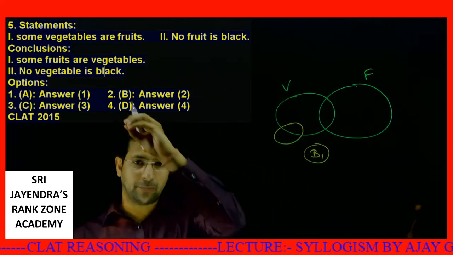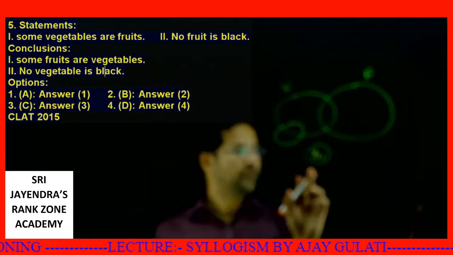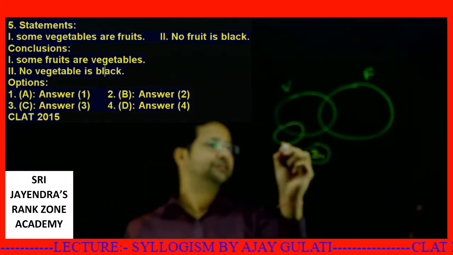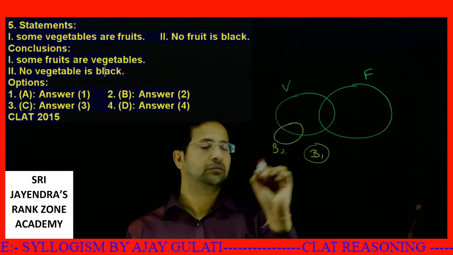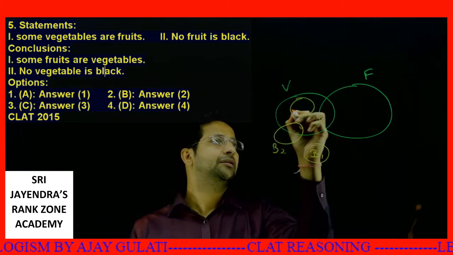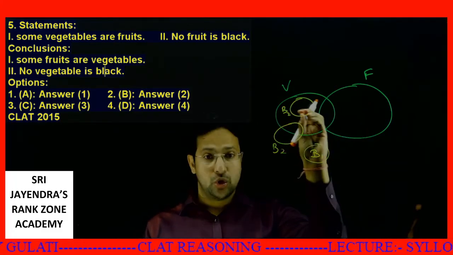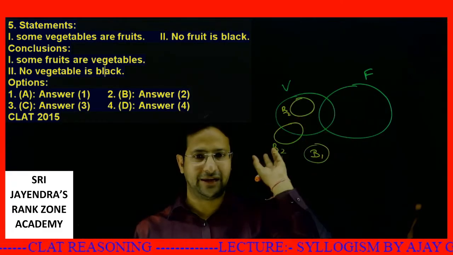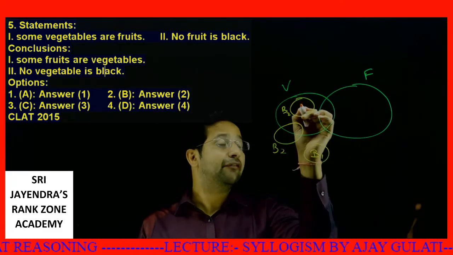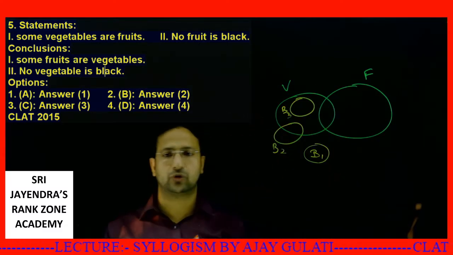I have to deny options. The thing which will be true in all cases. Black could be like this. Some part of black could lie with vegetables. This is B2. Or it could be like this, B3. This case where no black is fruit. No fruit is black. Black is entirely outside this, but the fruit part is contained in vegetables. This is B3.